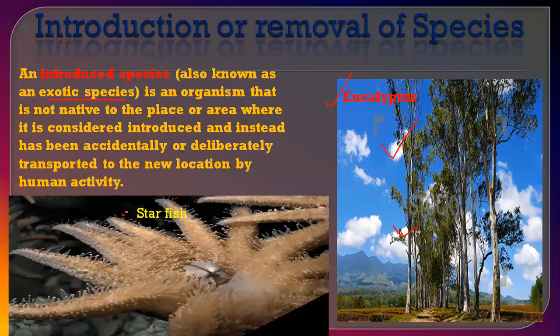So if you see an example of removal of species, that is taken from the animals, that is a starfish. So what can happen?